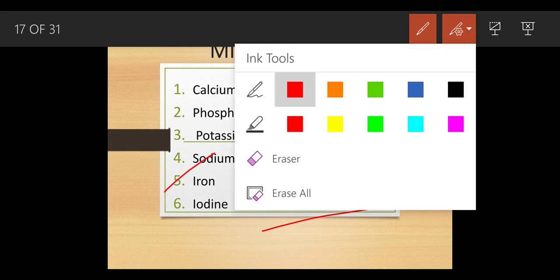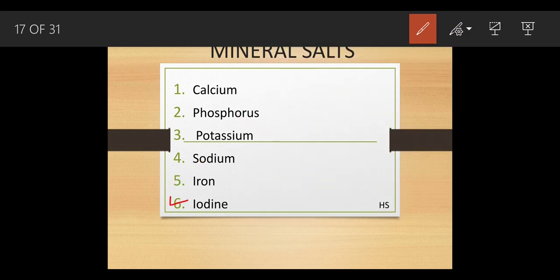Now the last part, that is the iodine. Okay, where are you going to find this iodine? Inside the salt. Okay, inside the salt and seafoods like fish and all. Okay, if there is an insufficient secretion of iodine, it can lead to goiter, swelling of neck, and cretinism.